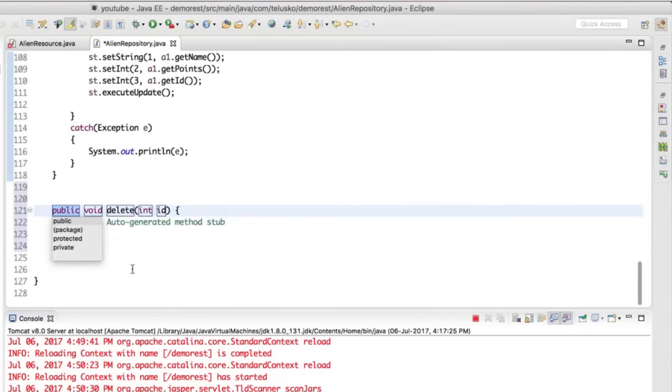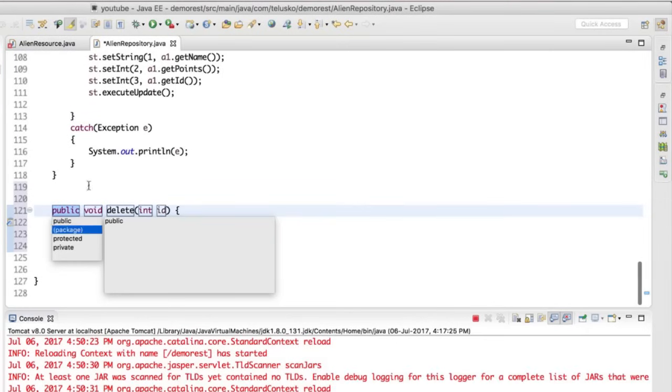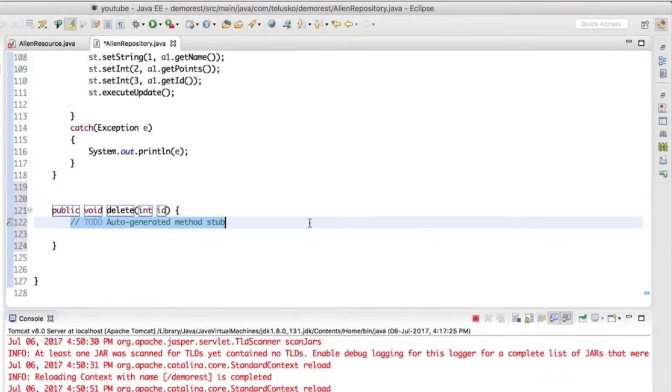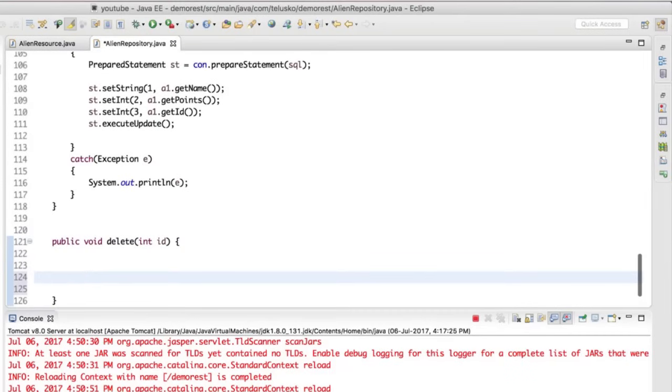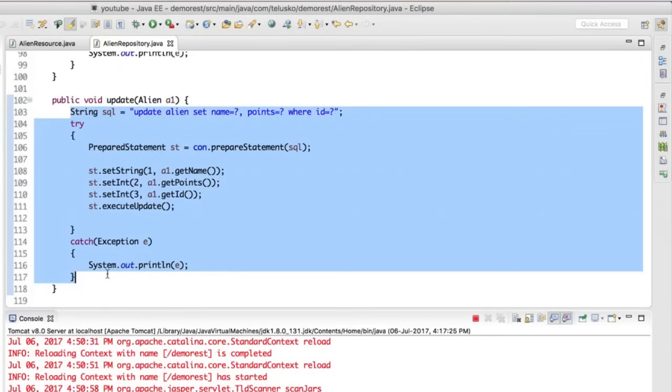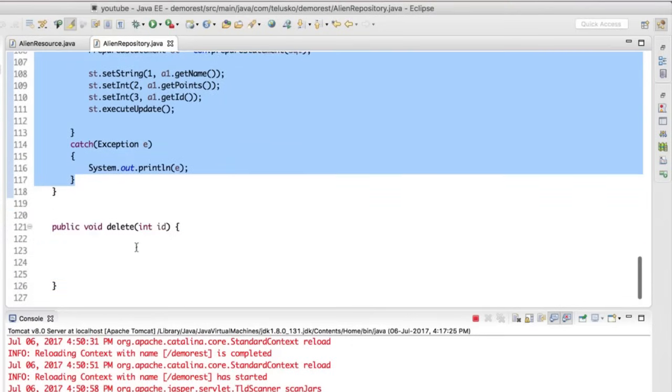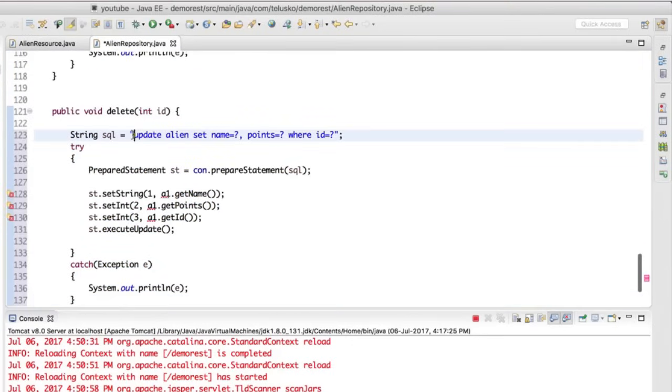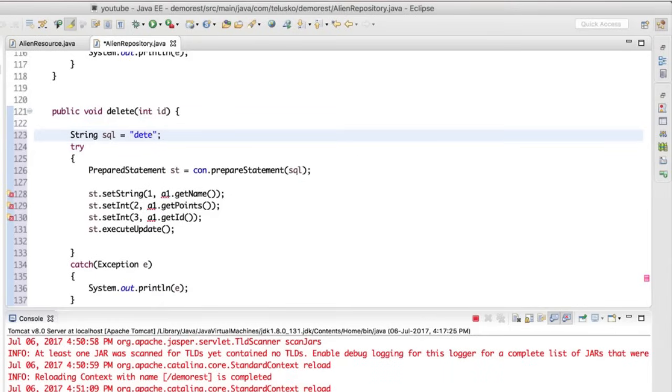So let's create one. So I will click on this and let me create a delete thing. Okay. Now what should be the code? And I mean, you know that we have to write a SQL query. So again, I'm damn lazy. So what I will do is I will just copy this code and I will paste that stuff here. Now the query for me would be delete. Okay, what's the delete query? So we'll say delete from alien where ID is equal to question mark.